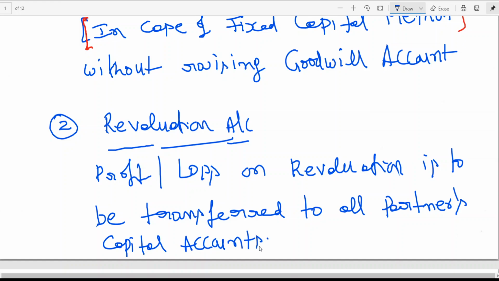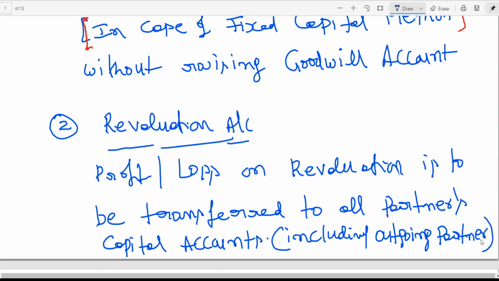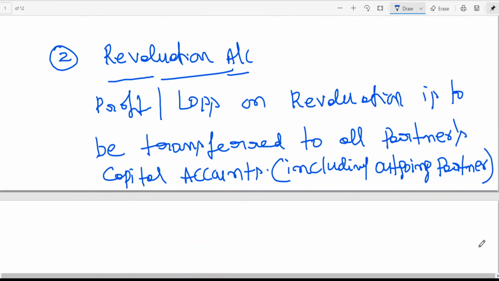Their old partners. Here all partners means including the outgoing partner. Revaluation account, how to prepare?